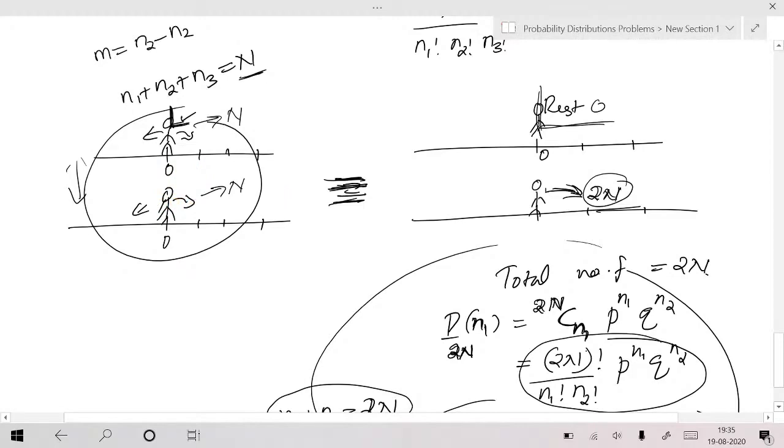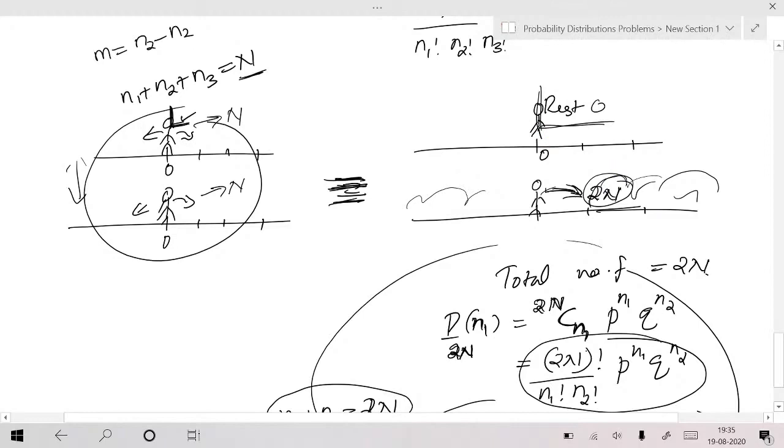If this person jumps like this, then he will see they are moving away from each other. Or if this person jumps like this, then also he will see that they move away from each other. If this person moves like this, then he will feel that they are moving towards each other.